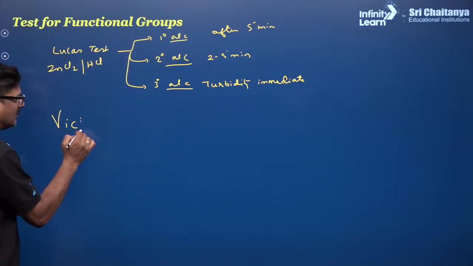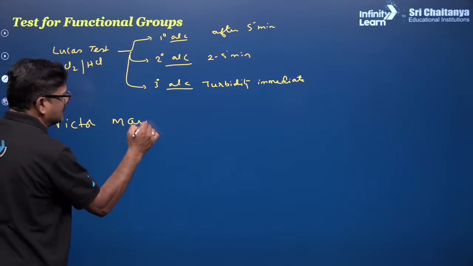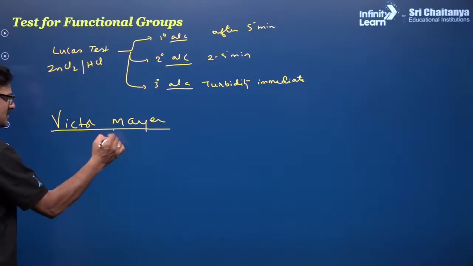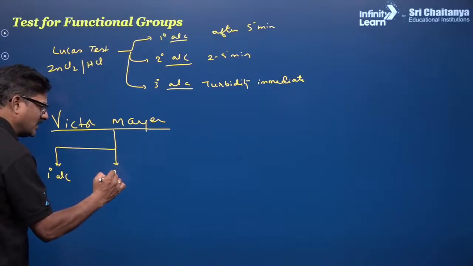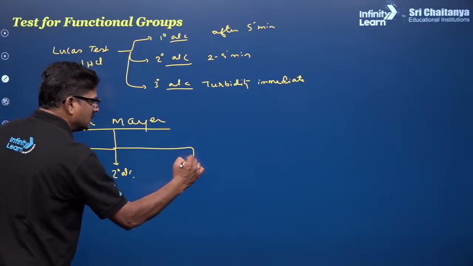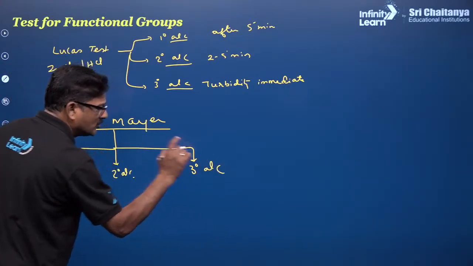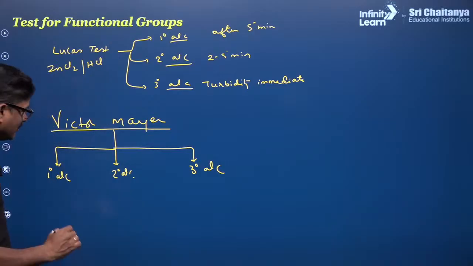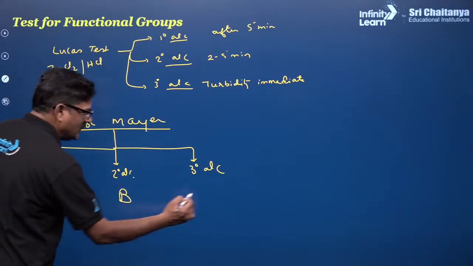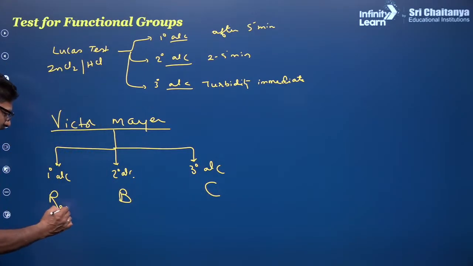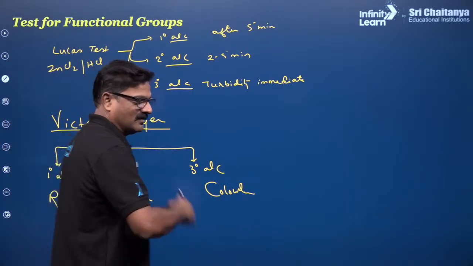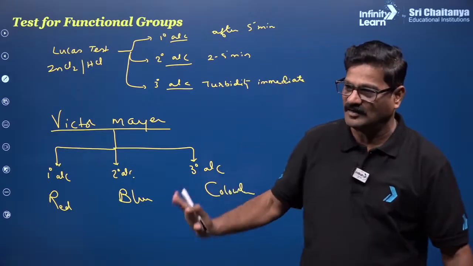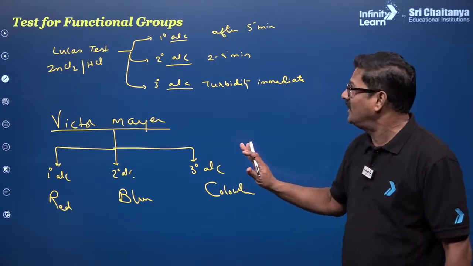Another one is a Victor-Meyer test. You have primary alcohol, secondary alcohol, and tertiary alcohol. I want to give you the RBC technique for that: RBC. So it is red and blue and colorless. Okay, this is the test for alcohols. Understand? Clear? And let us see test for unsaturation.